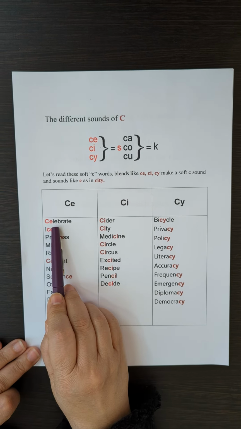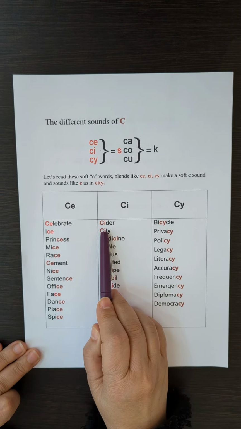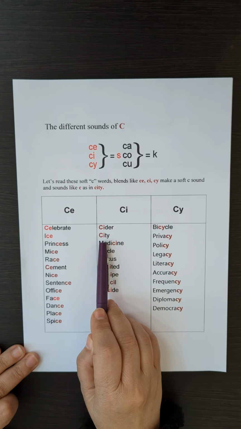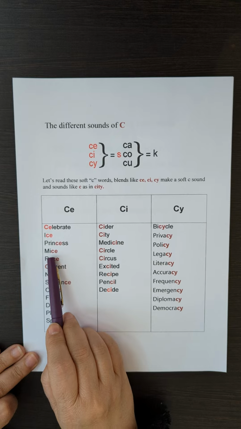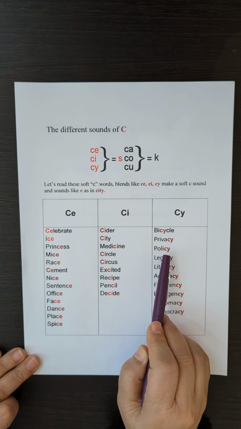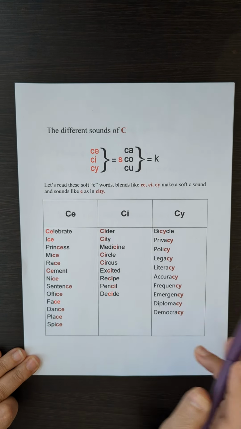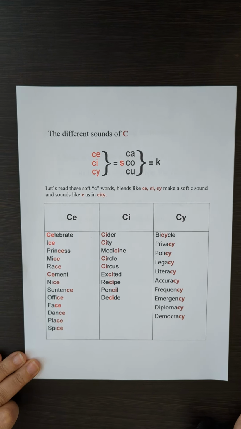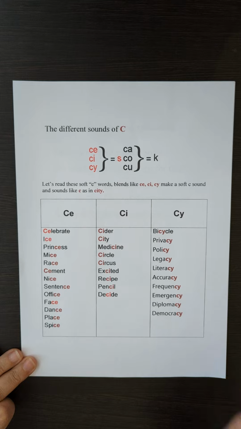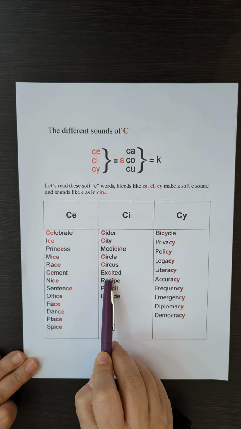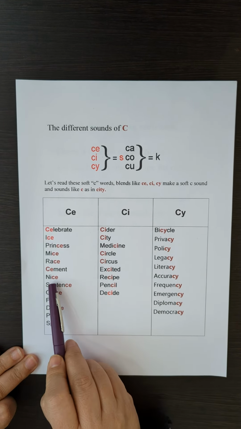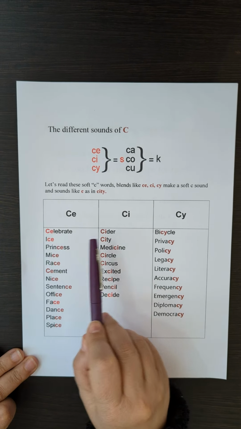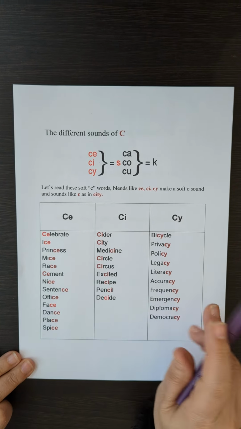CE, celebrate. CI, cider. CY, bicycle. Ice, city. Privacy. Mice, circle, policy. You can always screenshot this page for your review. Cement, excited. Literacy, nice. Recipe, accuracy. As you can see, they all make the S sound for C.